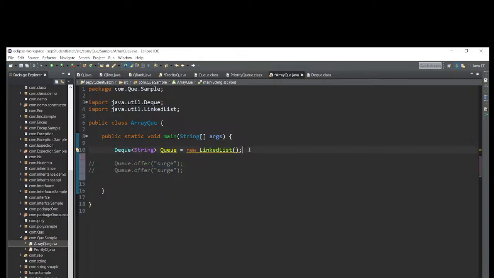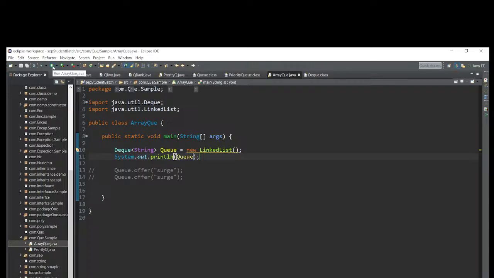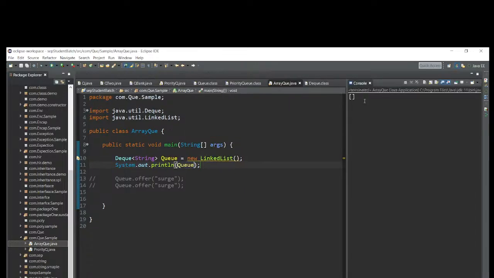Let me print first the Q reference variable with sysout. Save. Let me run. What will it print? An empty array. Why? Because I have not added any elements, right? In this empty array, I want to add elements with offer.